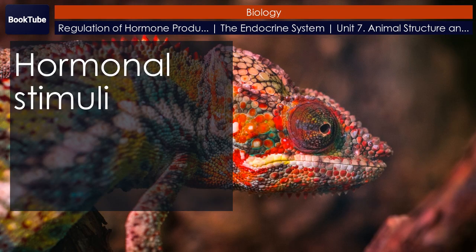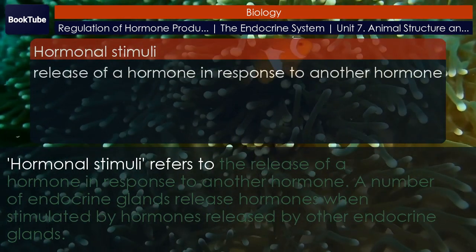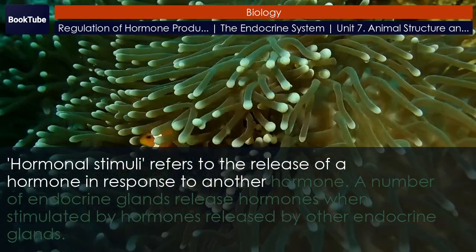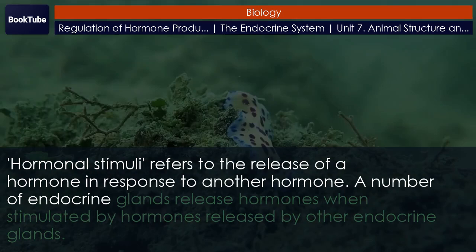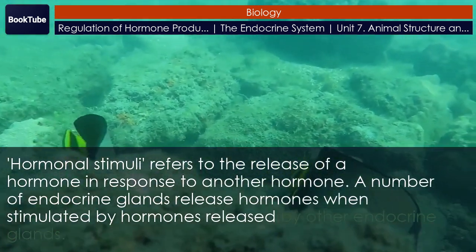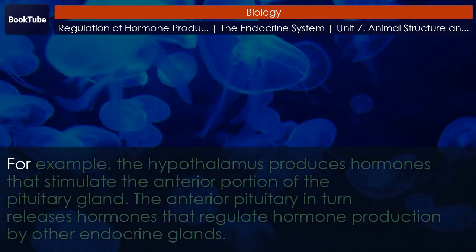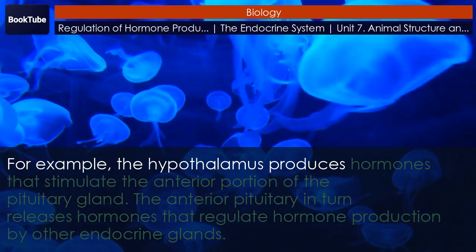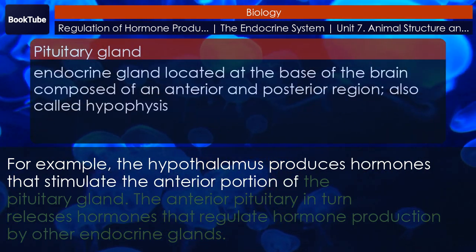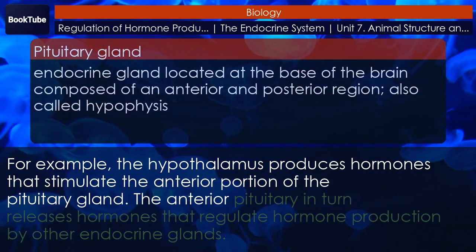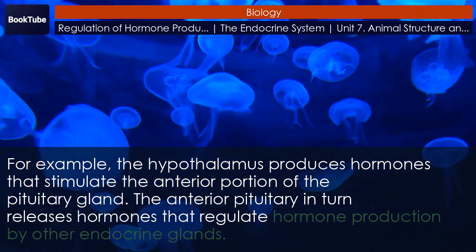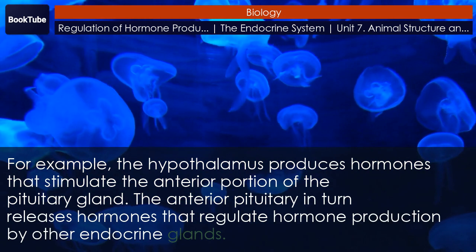Hormonal stimuli. Hormonal stimuli refers to the release of a hormone in response to another hormone. A number of endocrine glands release hormones when stimulated by hormones released by other endocrine glands. For example, the hypothalamus produces hormones that stimulate the anterior portion of the pituitary gland. The anterior pituitary in turn releases hormones that regulate hormone production by other endocrine glands.